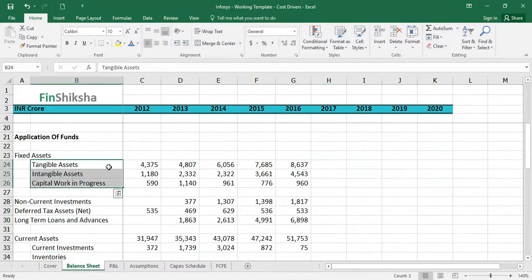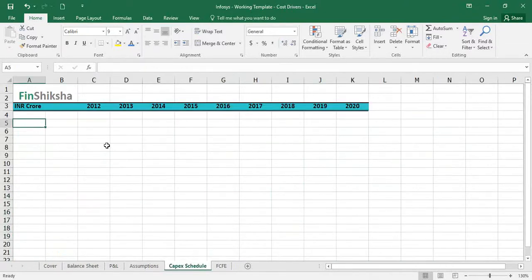Remember, however, these are net values, the current value of the assets. We will also need gross values, right? So I want gross long-term asset values, and then I can remove the accumulated depreciation, and then I can find the net long-term asset values.